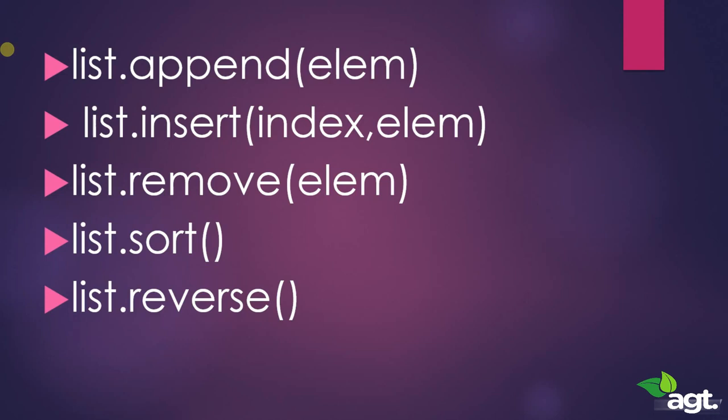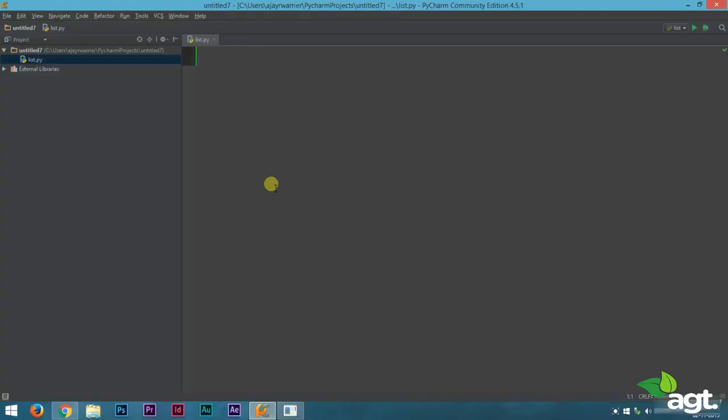So in this lecture we are going to learn 5 of the most important list functions or list methods. They are append, insert, remove, sort and reverse. We'll be learning these 5 methods. These are the most important and most useful methods of list. So let's learn each of them. I'll explain all these methods with the help of an example.